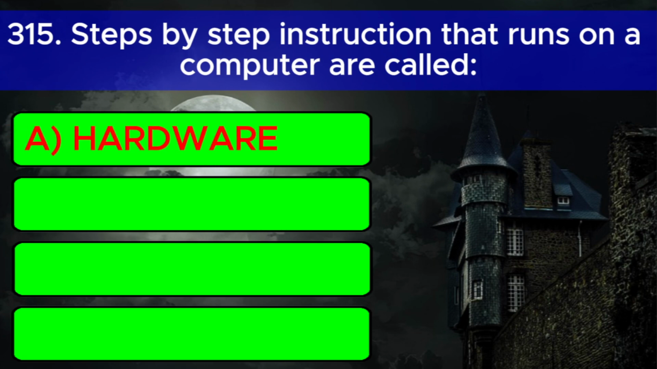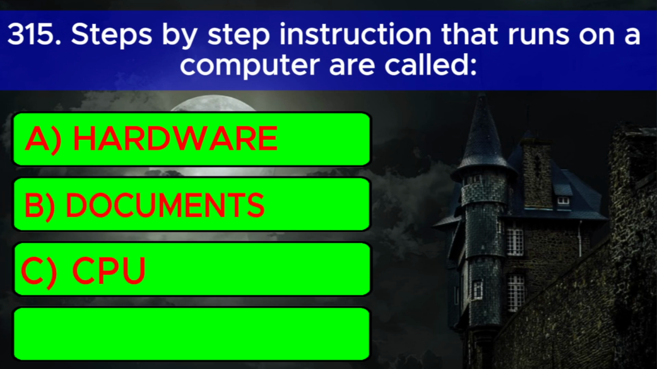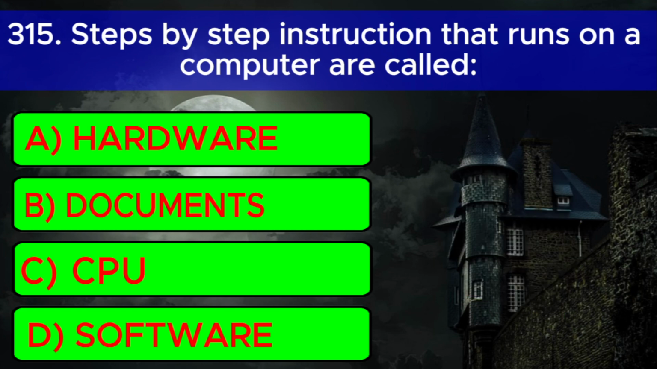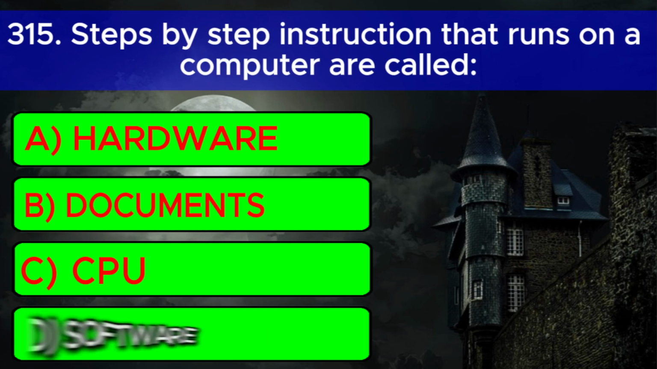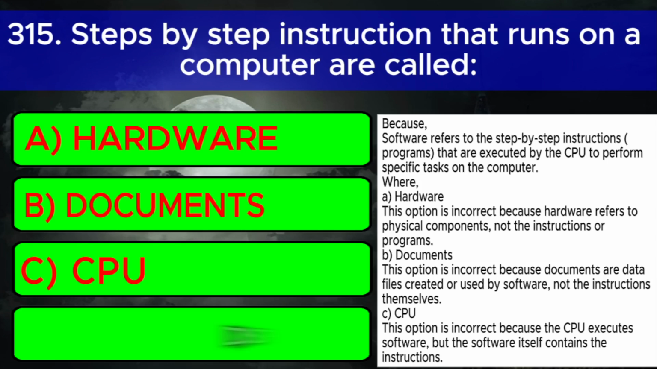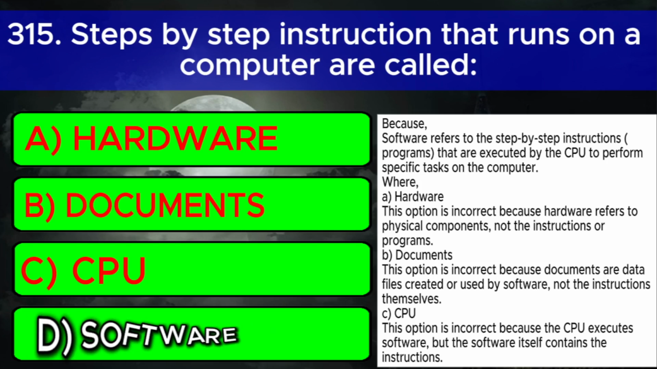Question number 6. Step-by-step instructions that run on a computer are called A. Hardware. B. Documents. C. CPU. D. Software. And the correct answer is D. Software. Because software refers to the step-by-step instructions, programs, that are executed by the CPU to perform specific tasks on the computer.